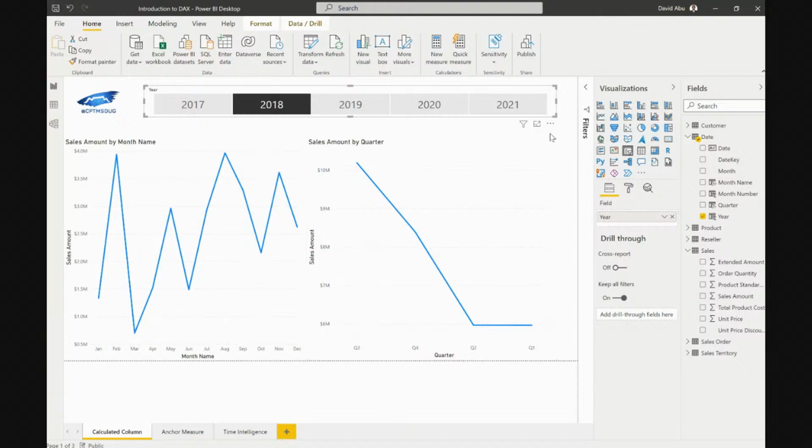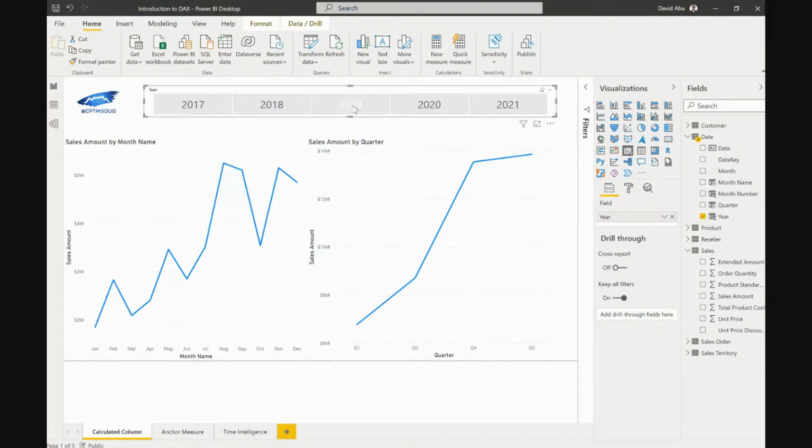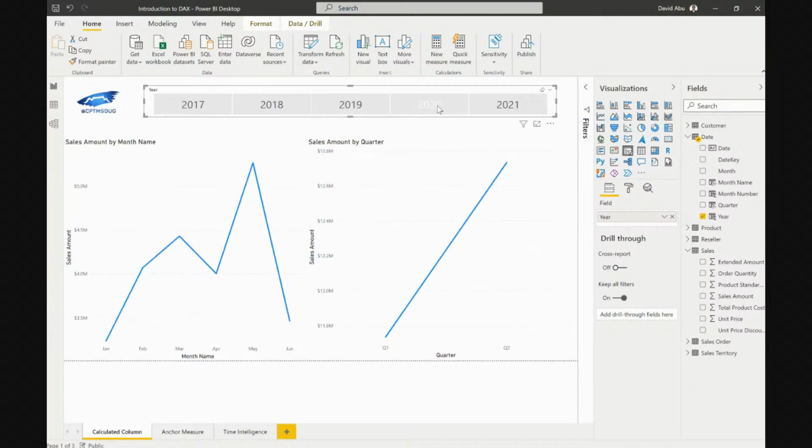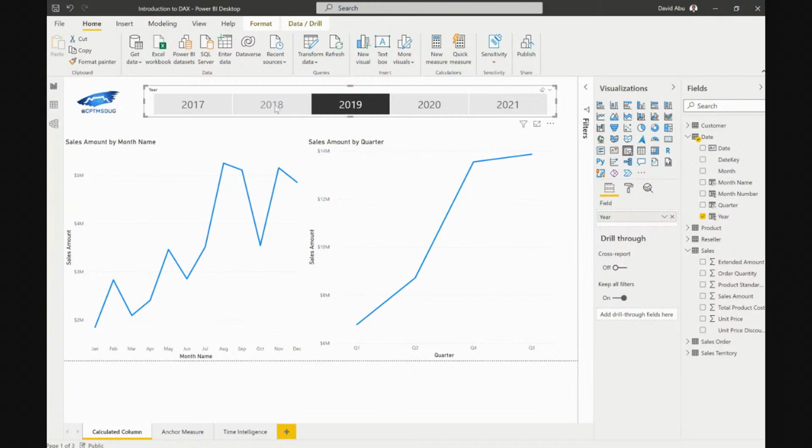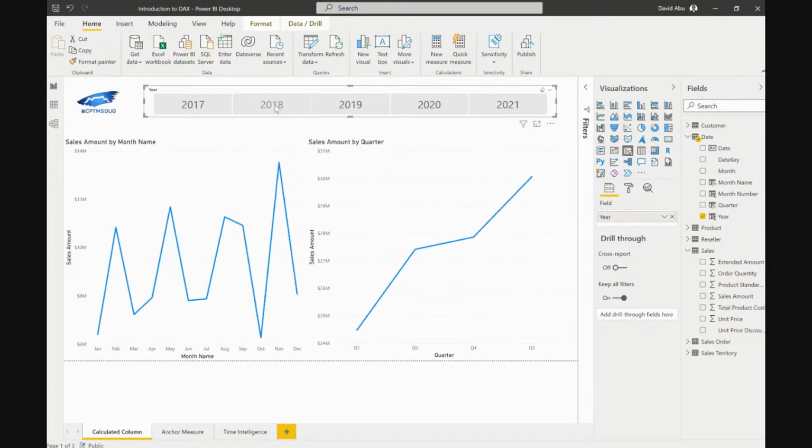So we can also change it. We can change it to the ascending way so that we have here Q1, Q2, Q3. So it just went up, and we can see 2019, and we can see 2020. So that is what the calculated column has given us the option to do. And that is just how it works.